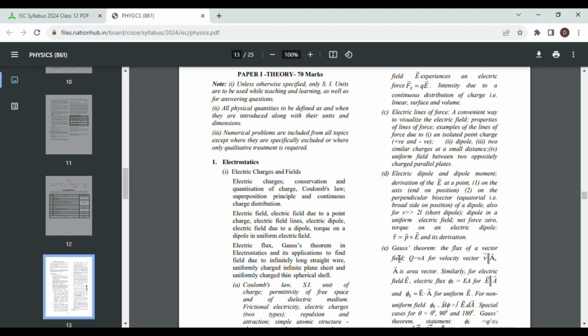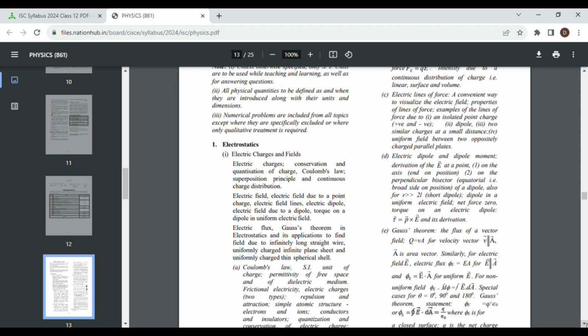Many students in class 12, they remain confused about the derivations that they need to study. Some of them even think that the derivations that are asked had not been specified before, but you are wrong. All the derivations that you will have to study, that will be asked in the exam, even those are mentioned in the syllabus. You need not worry.